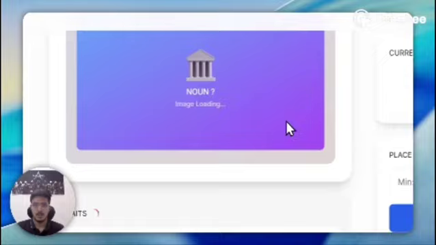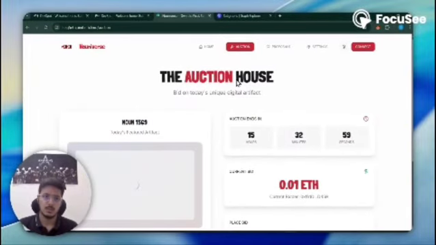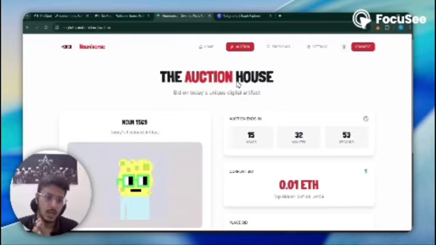So let's enter. This is the auction house. Let me tell you about Nouns DAO. Nouns DAO is a unique, iconic project in the NFT and DAO space. Every single day, an NFT gets auctioned on Ethereum. It's not just about art. When you own a Noun, you hold the voting power in the DAO, which basically means you can vote for projects and community funds, to carry on the DAO ecosystem and to help others.